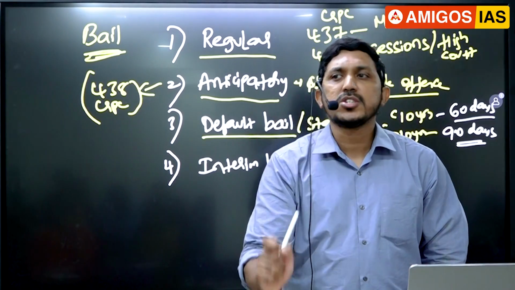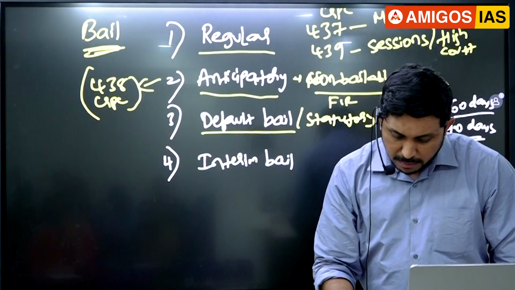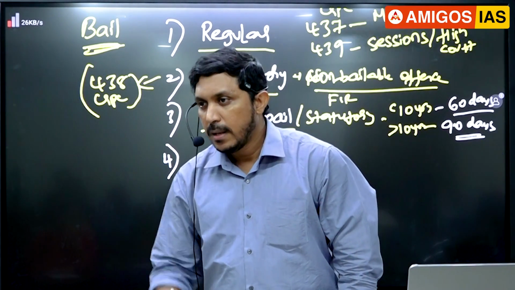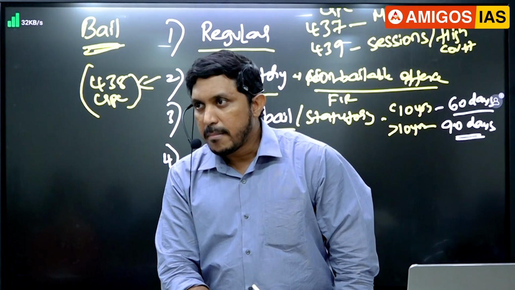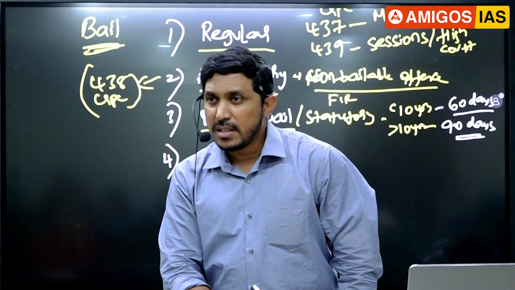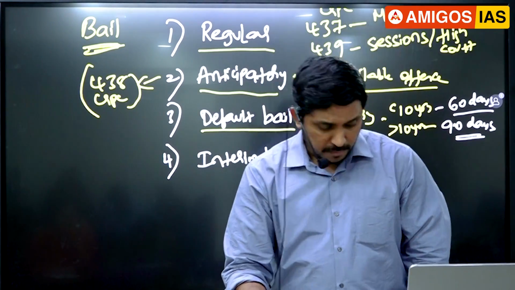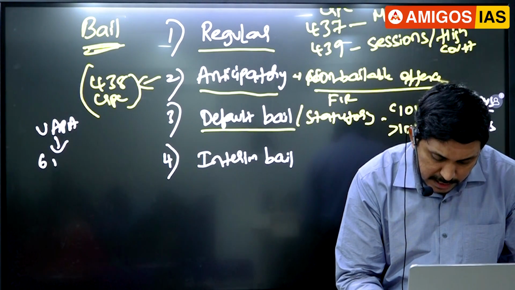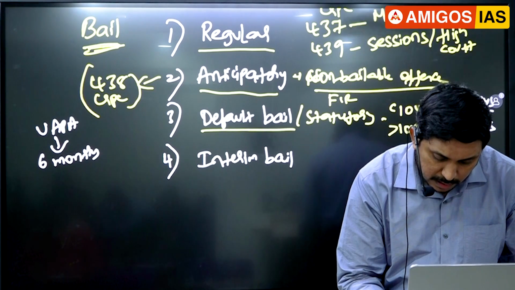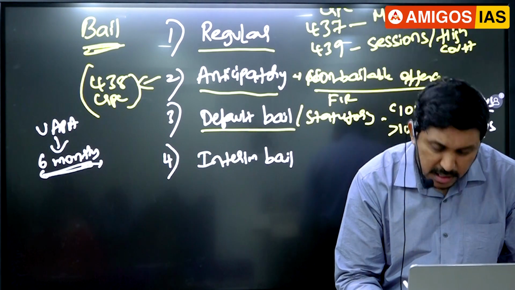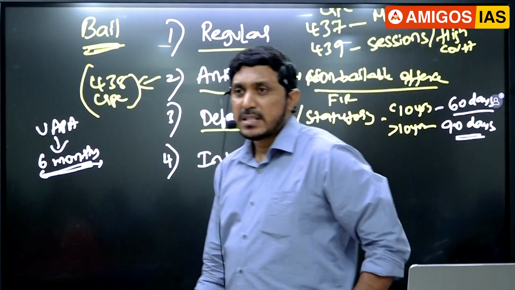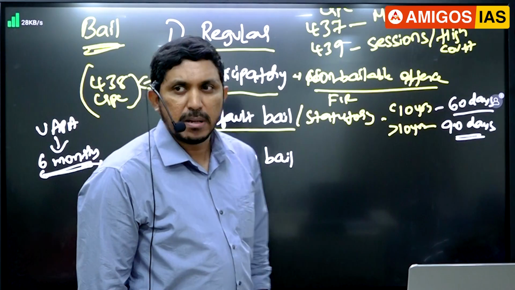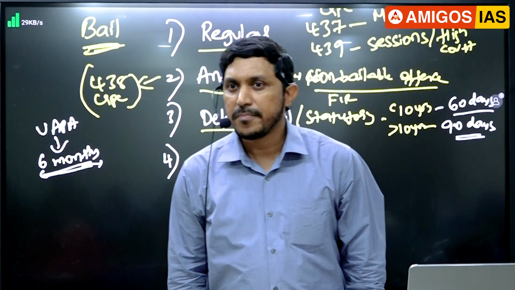But here is a big twist. Regarding default bail, the important point is that there are some stringent laws in India, like UAPA, guys. In UAPA, the maximum period of detention is 6 months. Okay, in UAPA you can be detained for 6 months without even filing any kind of evidence. You may ask then, sir, why are some people there, like Umar Khalid, for 3 years? Why?